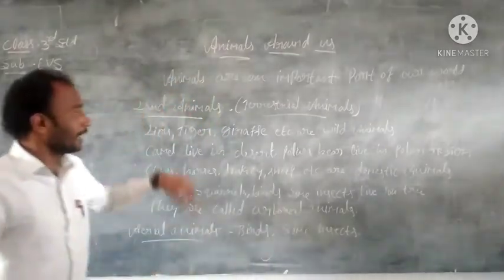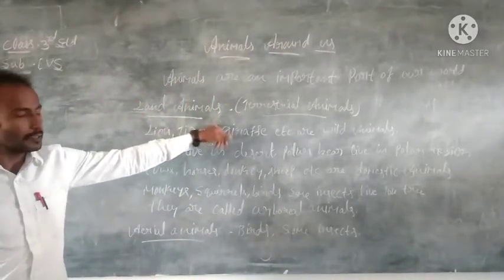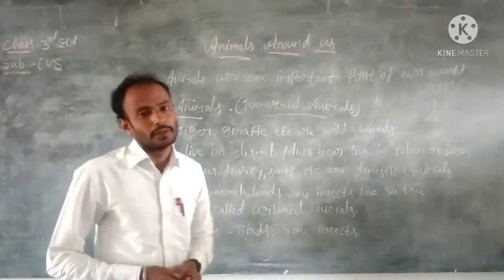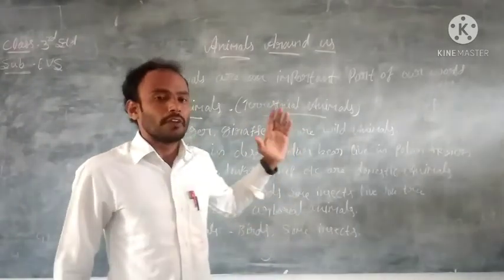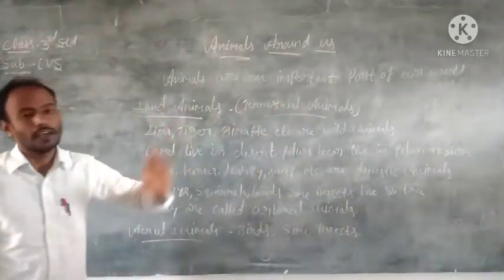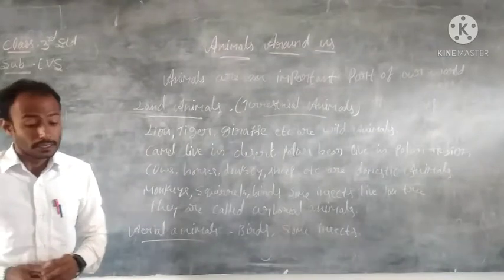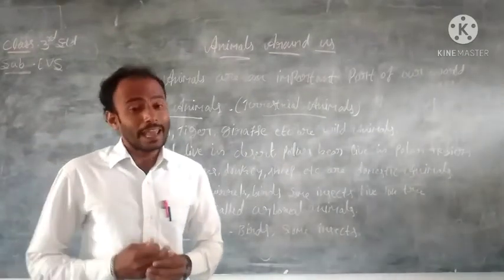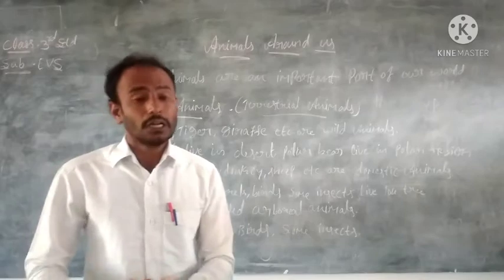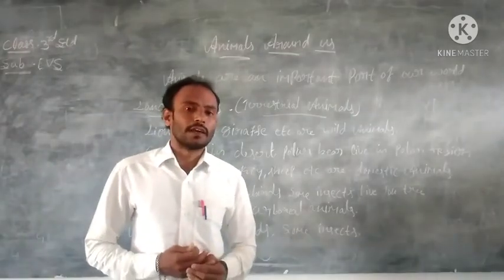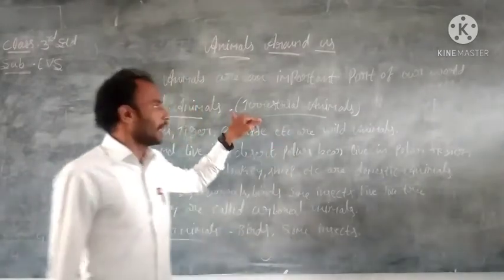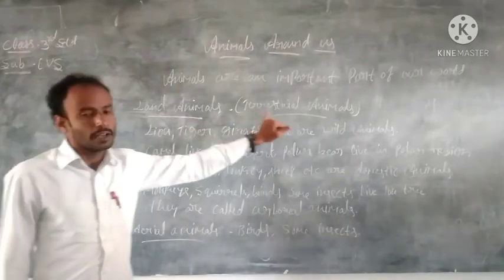First one, land animals, also called terrestrial animals. What is the meaning of land animals or terrestrial animals? Those animals which can live on land, on earth, we can say land animals or terrestrial animals.